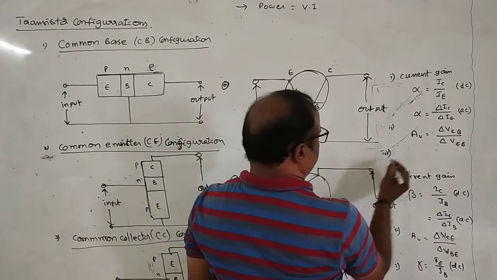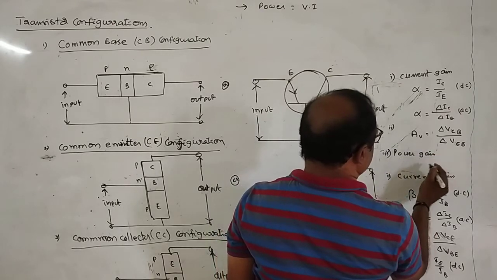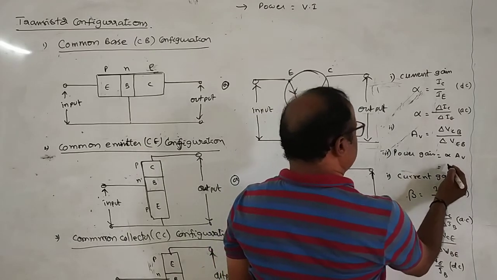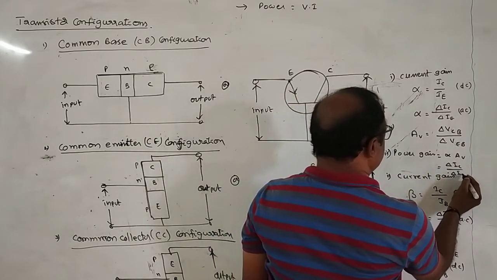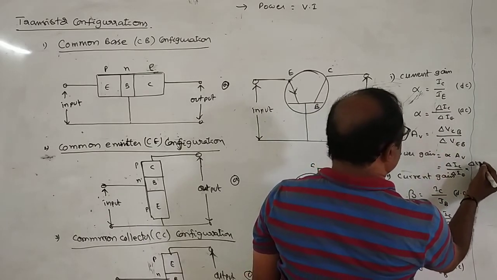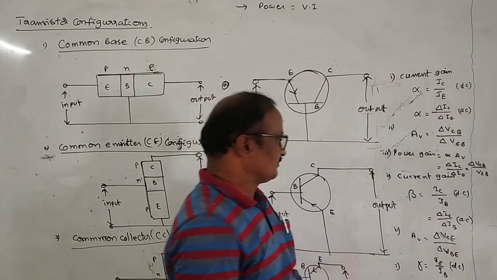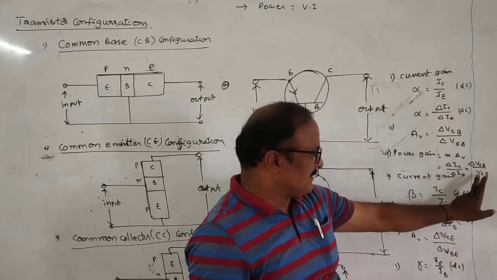Therefore, power gain is equal to alpha into AV. What is alpha? Delta IC by delta IE, into AV, which is delta VCB by delta VE.